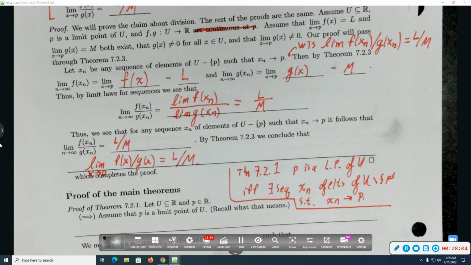It's an if and only if claim. So I guess I need to do two proofs. One of if, the other of only if.